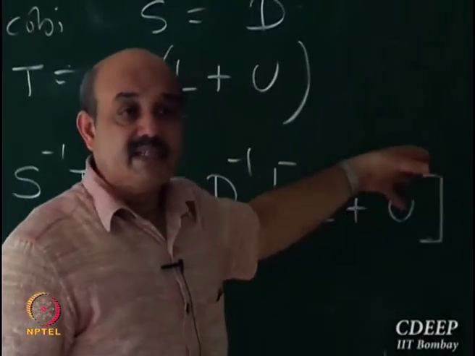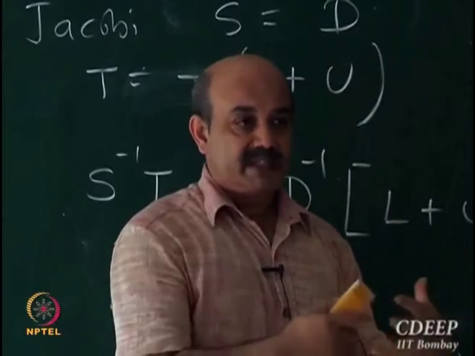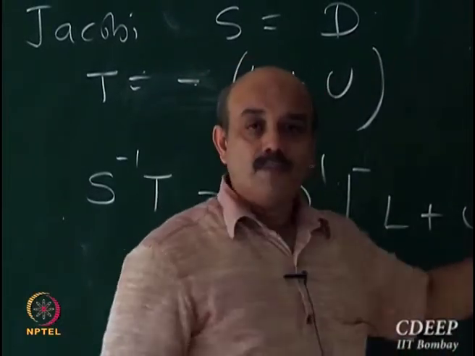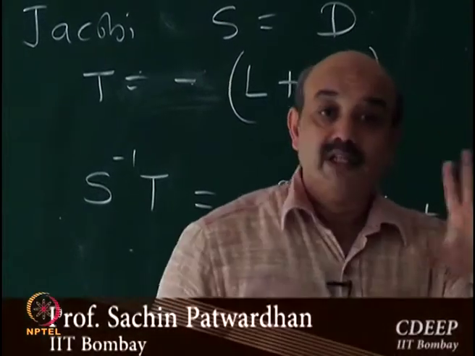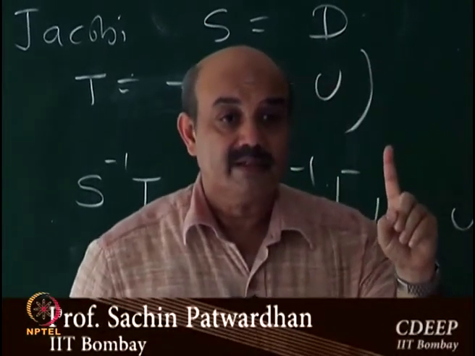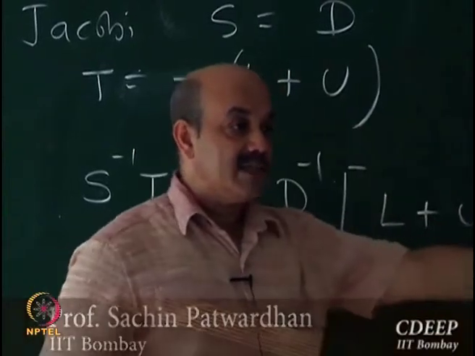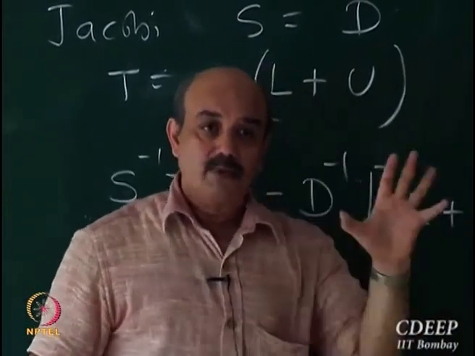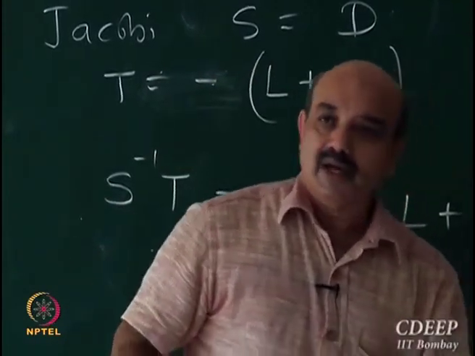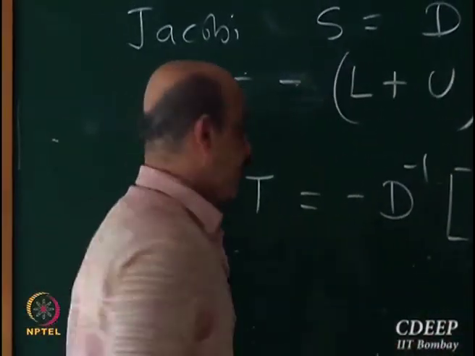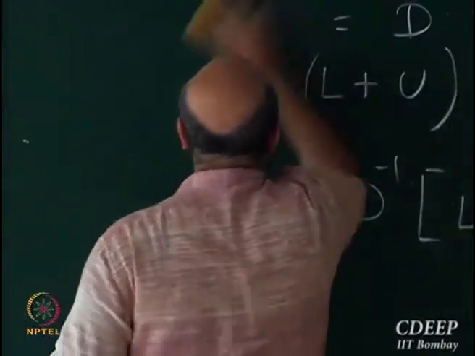But this is where you can see eigenvalues, spectral radius, and norms, everything in action. We are using it to analyze the behavior qualitatively without actually having to solve it. Just looking at diagonal dominance, I can come to the conclusion that for any initial guess my iterations will converge. Very nice result, very powerful result.